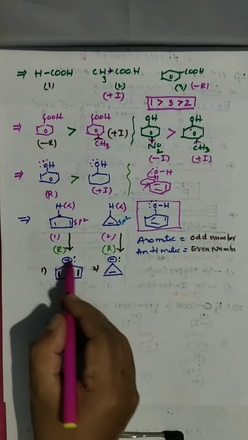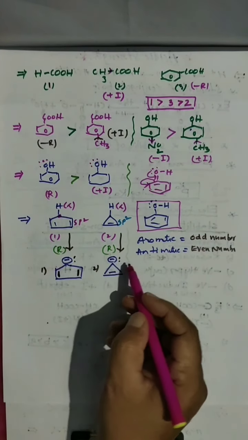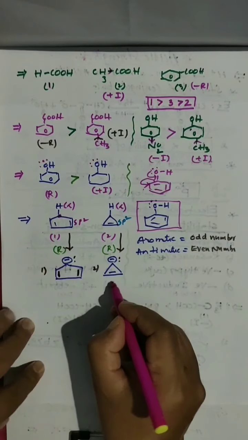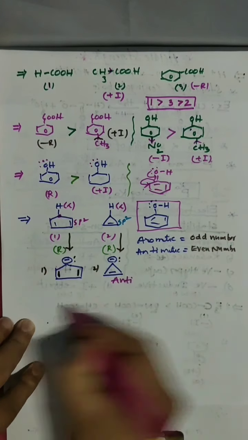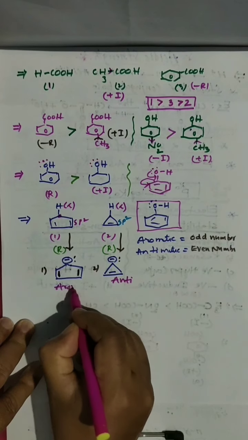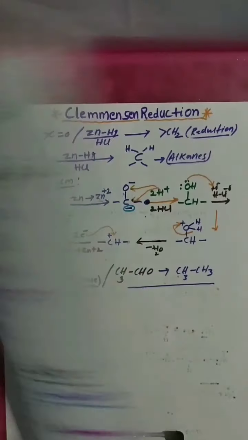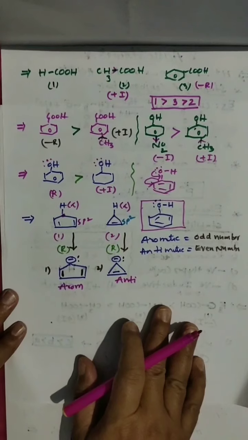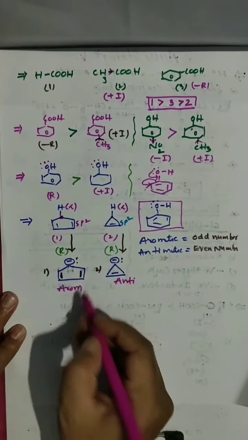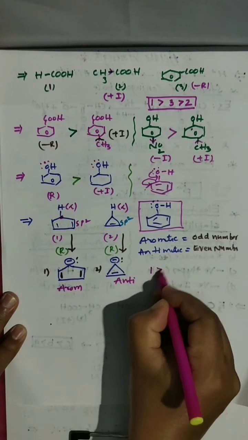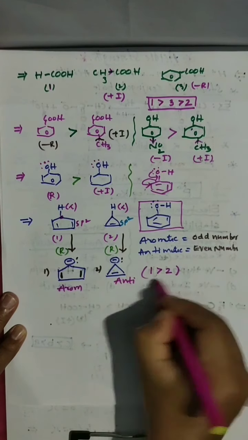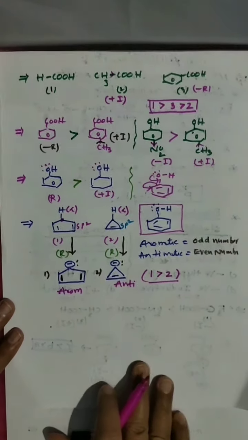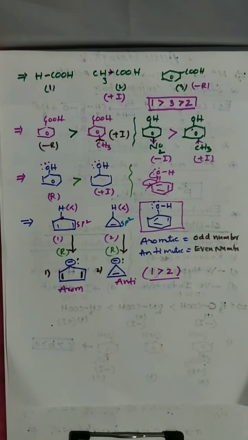This also we have to count, 1, 2. So this is anti-aromatic, this is anti-aromatic, and this is aromatic. Aromatic stabilized, anti-aromatic destabilized. That's why though these are having alpha hydrogens and resonance, first one is more acidic than second one based on aromaticity and anti-aromaticity. Clear?